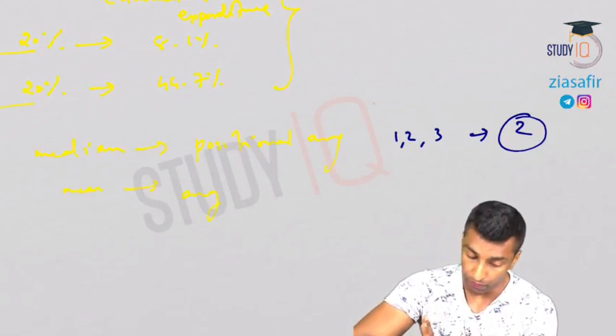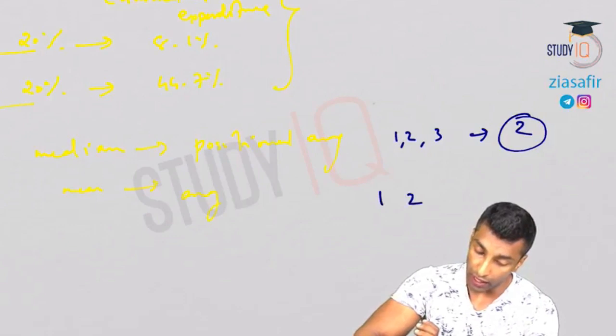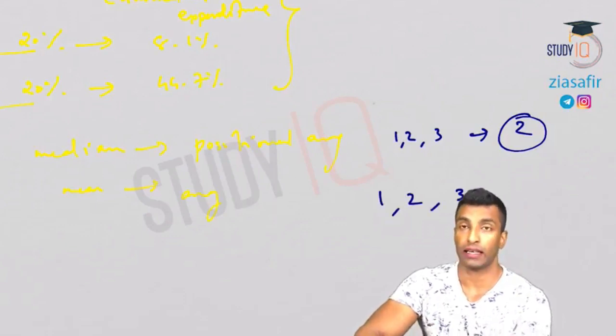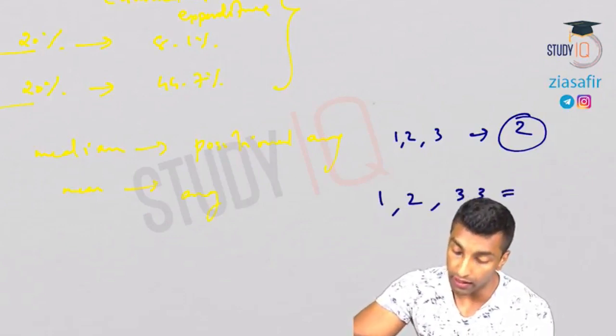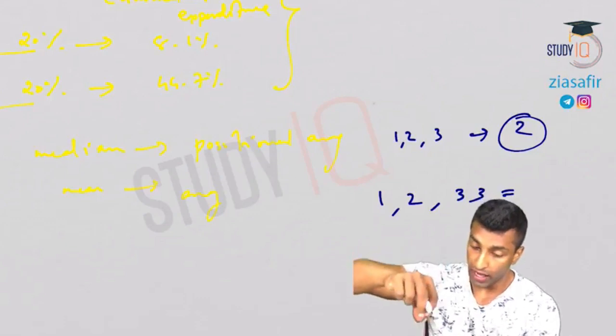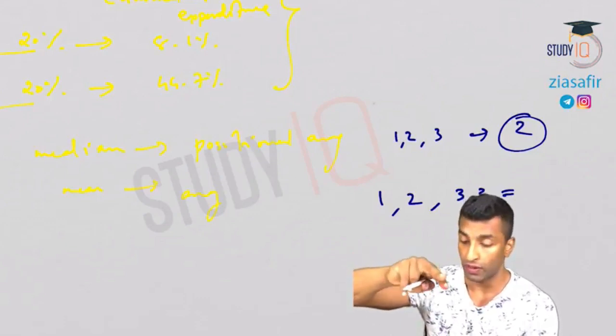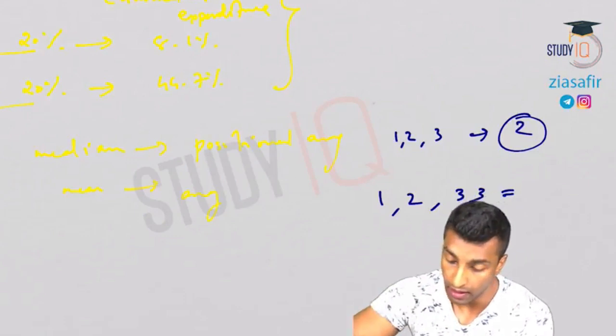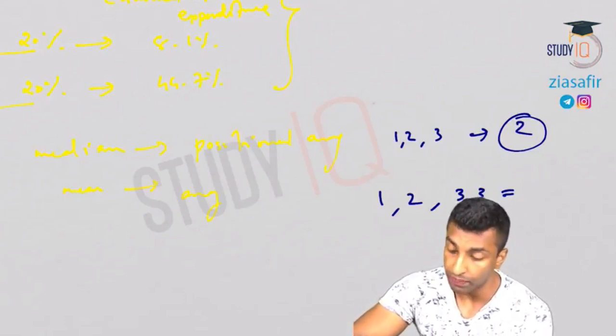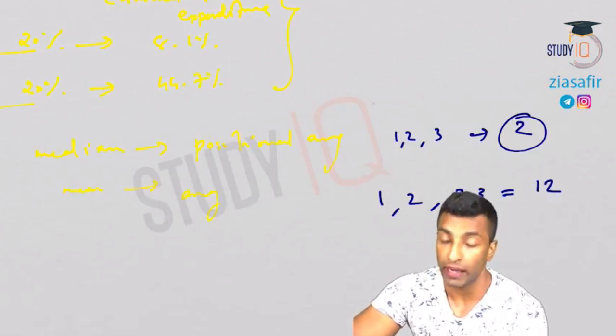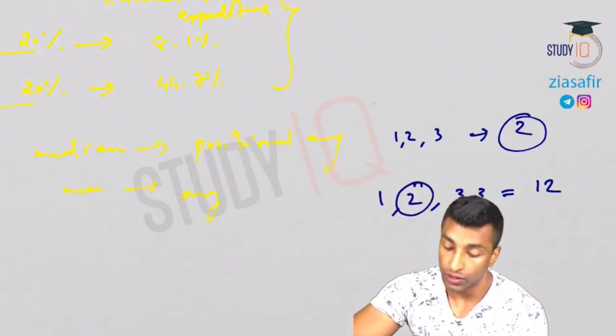The middle value is also 2. But let's say it is 1, 2, 33. When you take the mean, what will happen? 33 plus 2 plus 1, that is 36. 36 divided by 3, you'll get 12. What is the median? Median is 2. Median is the middle value, so median is actually 2.